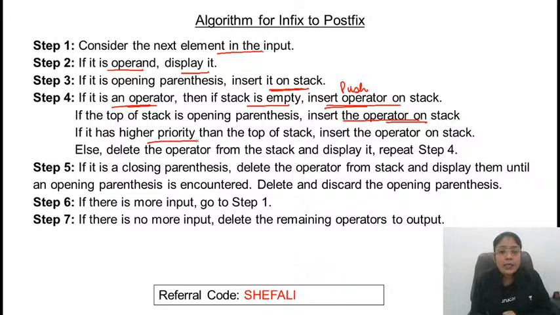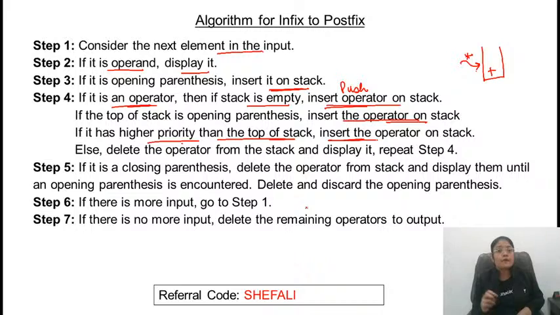If the newly coming operator has higher priority than the top of stack, what does that mean? On top of the stack some lower priority operator is there and a higher priority operator is coming up, so we need to push the operator. Otherwise, if that is not the case, then delete the operator from the stack and display it. And keep on repeating these steps.